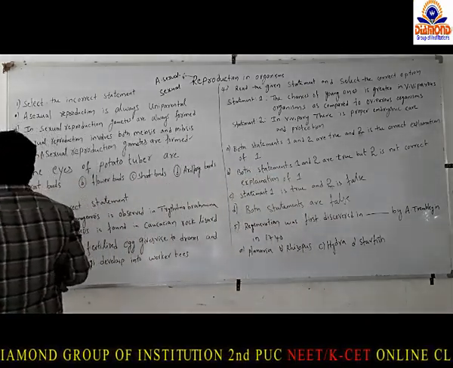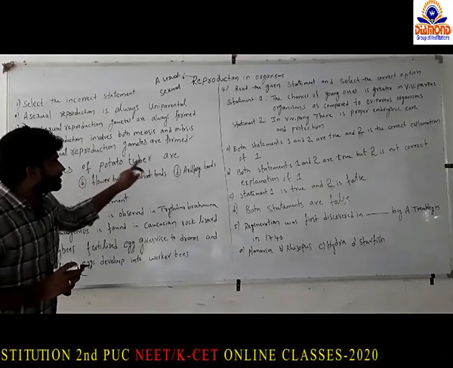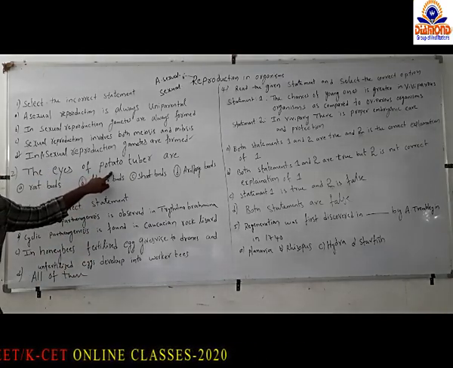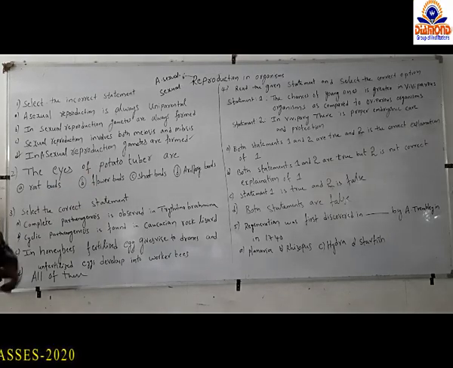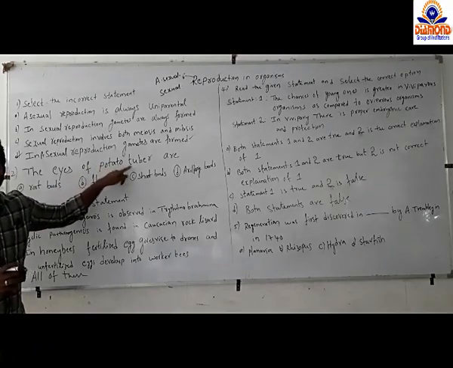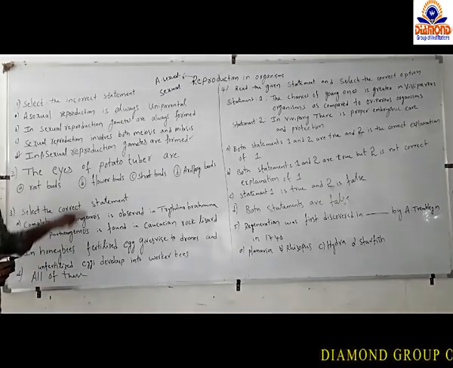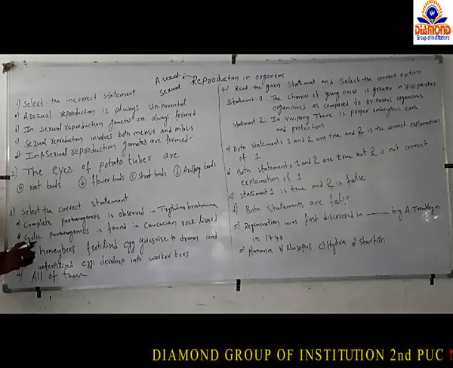Coming to the second question, the eyes of potato tuber are. Potato tuber is a stem modification. The stem is helpful for storage of food materials, and from the potato tuber, production of new individuals takes place by cuttings.